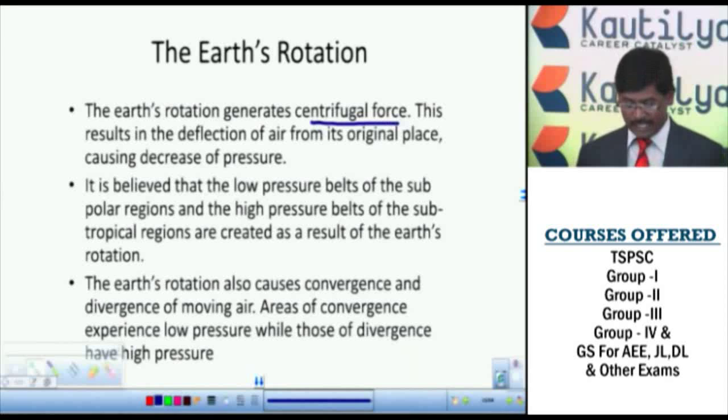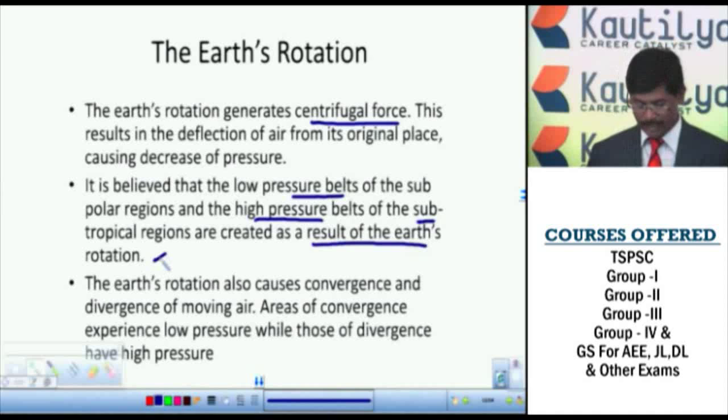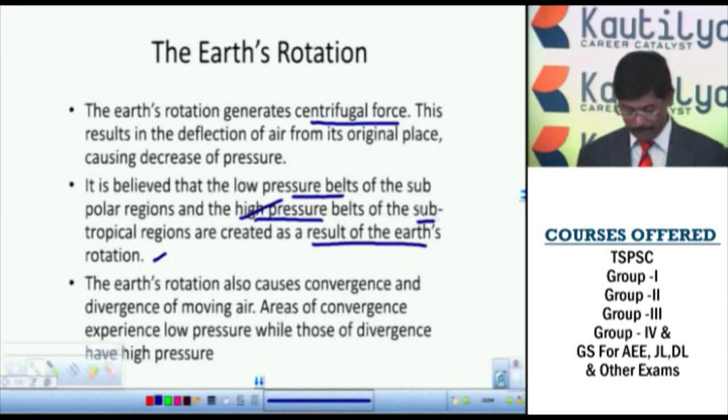So this results in the deflection of the air from its original place, causing a decrease in pressure at the original place. Again, it is believed that low pressure belts of the subpolar region and high pressure belts in the subtropical regions are created as a result of the earth's rotation. Similarly, we have to observe the two important things: the high pressure belt at the pole, then the subpolar low pressure belt, and how the results come about when moving from the low pressure belt to the high pressure belt.